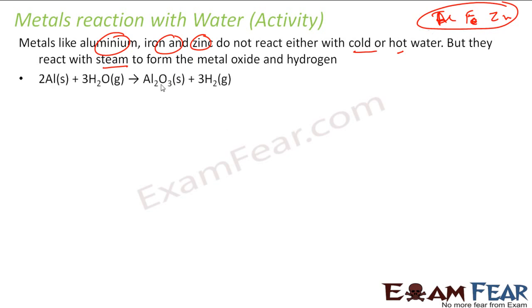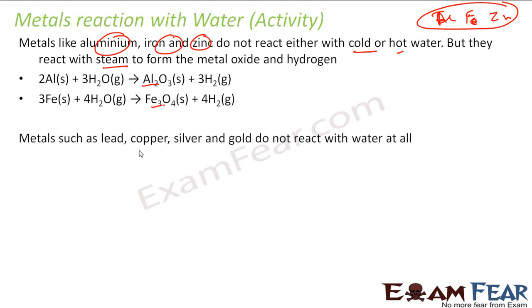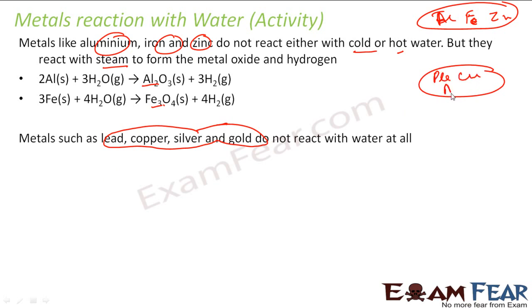Aluminium will give Al2O3, aluminium oxide, plus hydrogen gas. Iron will give Fe3O4, ferric oxide, and hydrogen gas. Elements like lead, copper, silver and gold do not react with water at all. That means we can say that lead, copper, gold and silver are in the next lot.